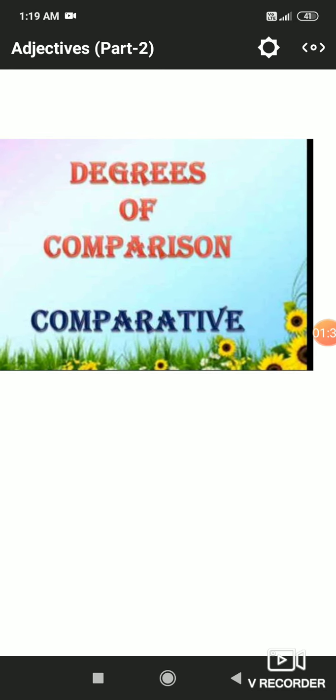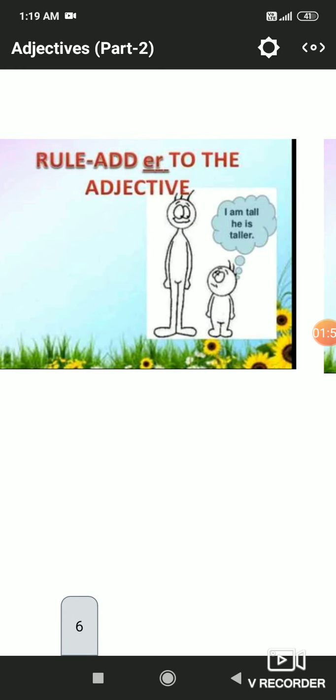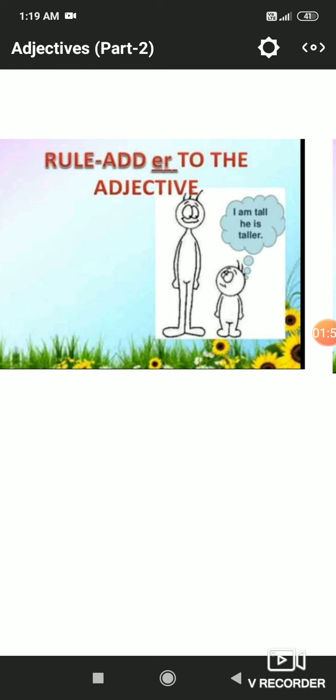Second is the comparative degree. Here, as the name itself tells you, we will compare one thing with another one thing. Here two persons are shown and they are comparing each other. So here one is tall and another is taller. So here they are comparing themselves.